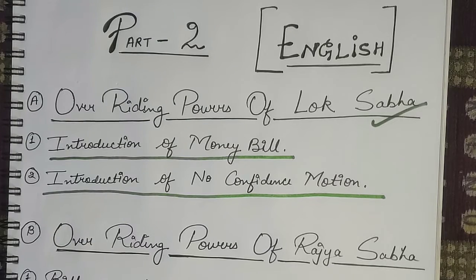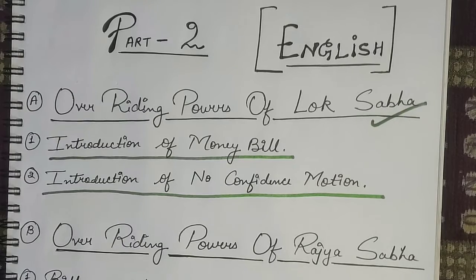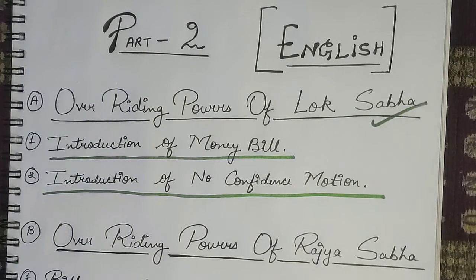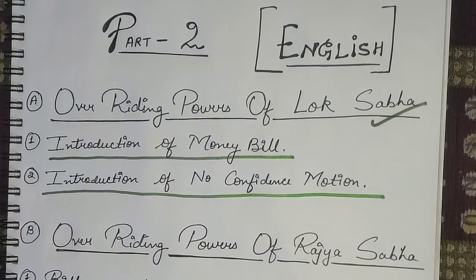If the motion is passed by a simple majority there, then not only the member against whom it is passed will resign from his post, but the entire Council of Ministers will resign from their posts, because the Council of Ministers is collectively responsible towards the Parliament. So it means if the removal of a particular person of the Council of Ministers takes place in the Parliament, then in this case the entire Council of Ministers will have to resign from their posts. Understand what I'm trying to say?